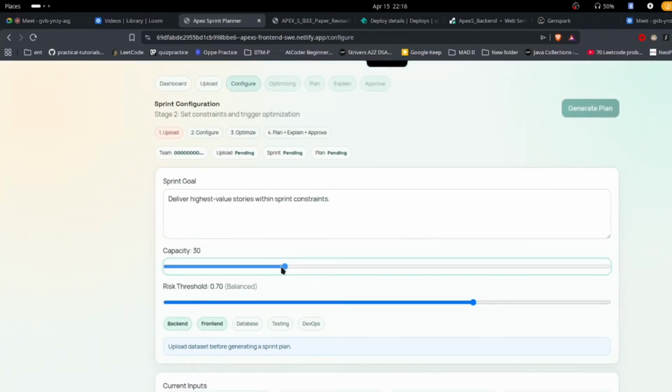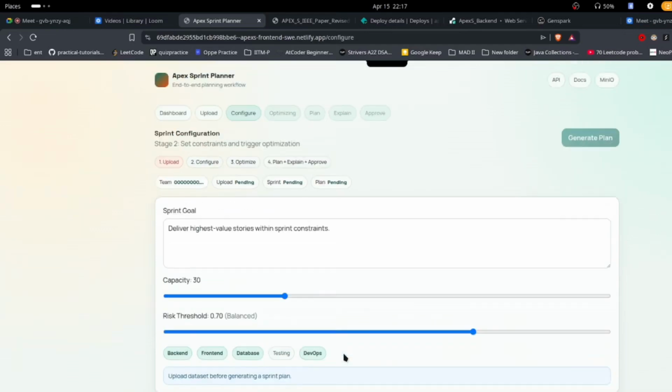Now we have the second page, that is the configuration page. Here we can adjust the capacity based on the number of workers. Like if you have 30 workers or 35 workers planned in that week, you can adjust the capacity and also the risk threshold.